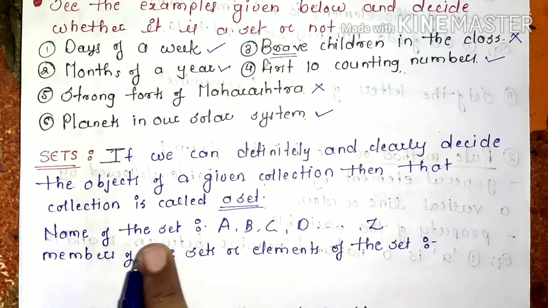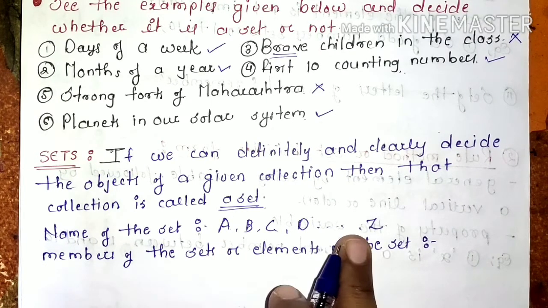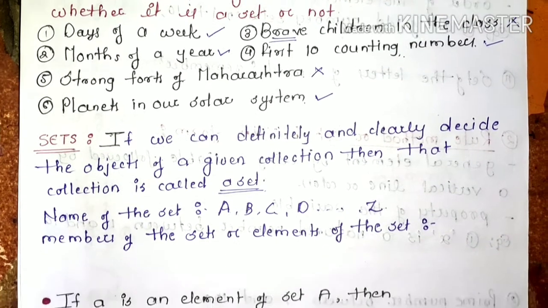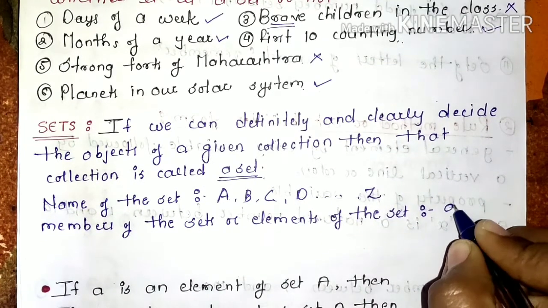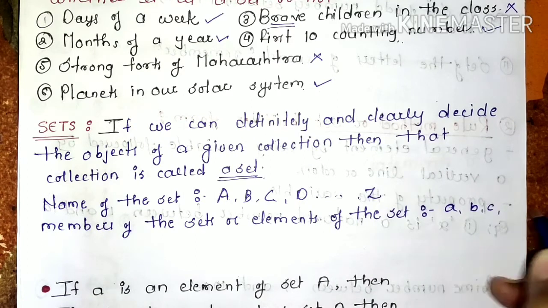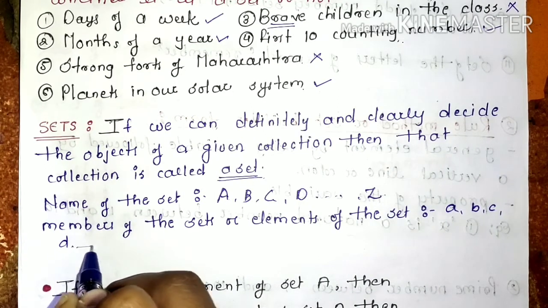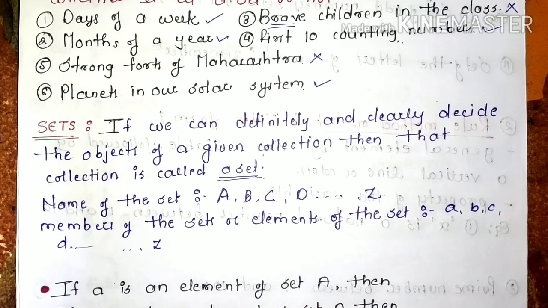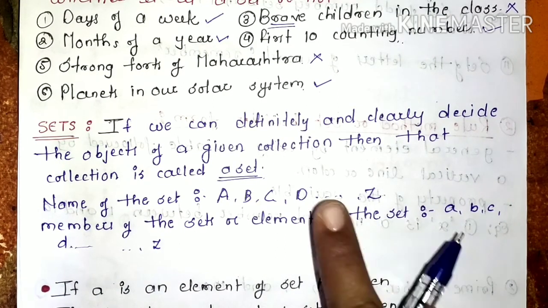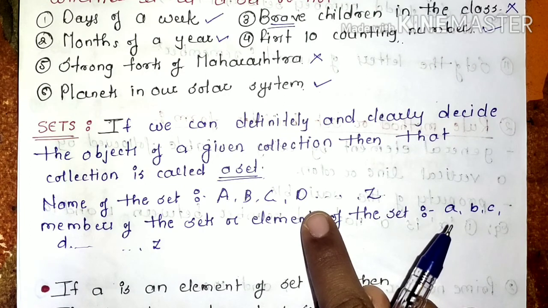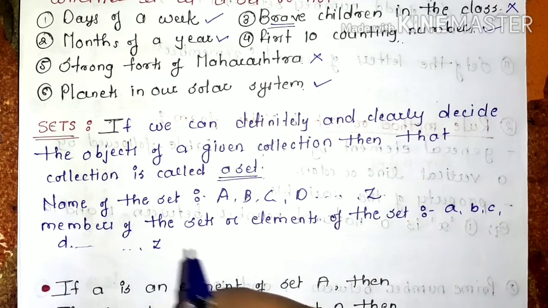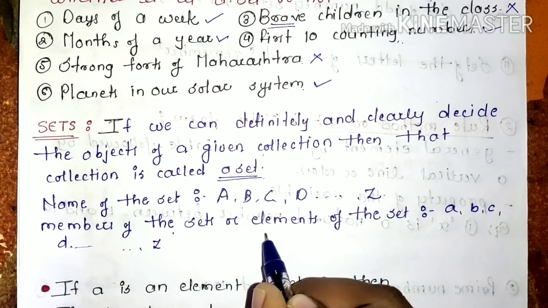Name of the set is always defined by the capital letters. Now members of the set or the elements of the set are always defined by the small letters, which start from a, b, c, d and end up to z. Whatever the elements are, they are always defined by the small letters, and the name of the set is always defined by the capital letters. Now these elements of the set are always enclosed by the curly bracket.